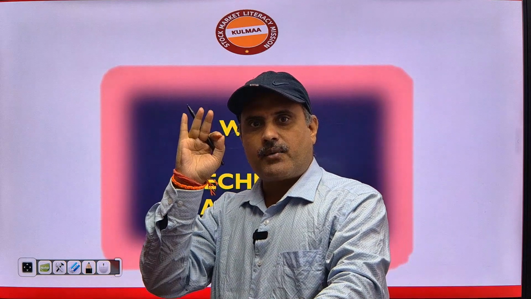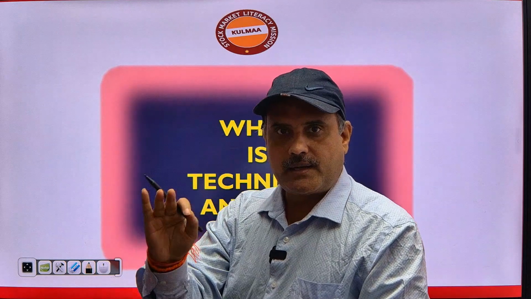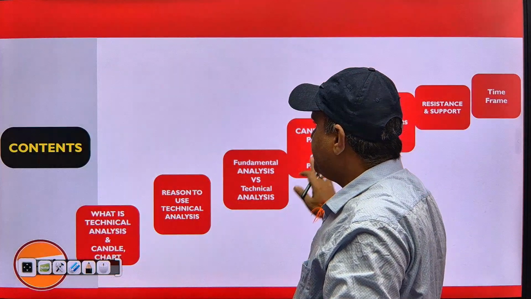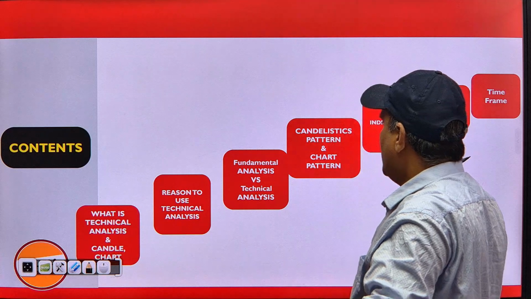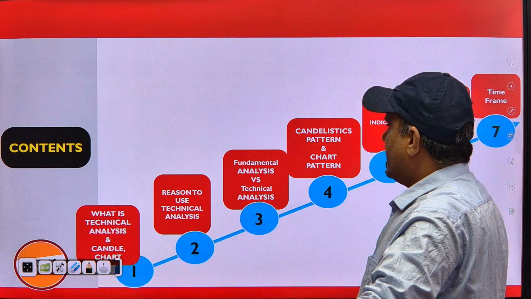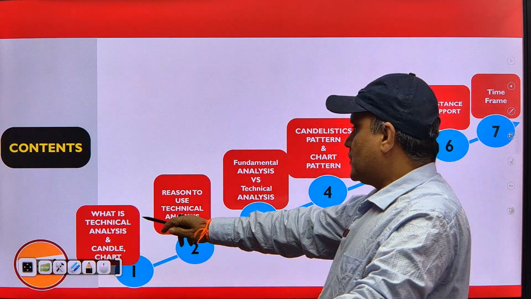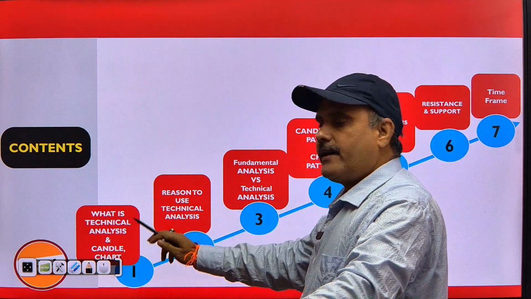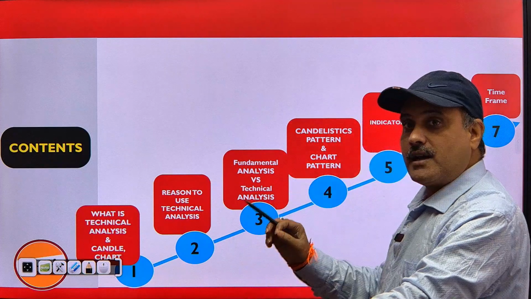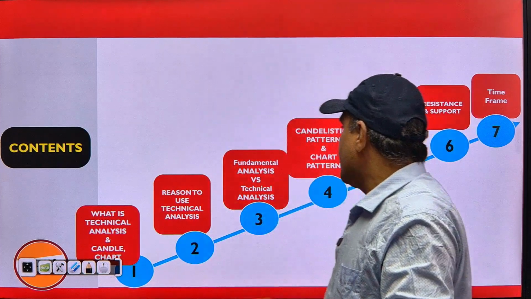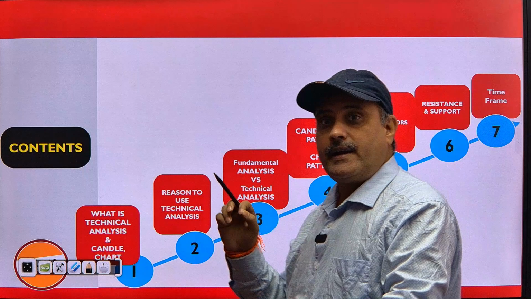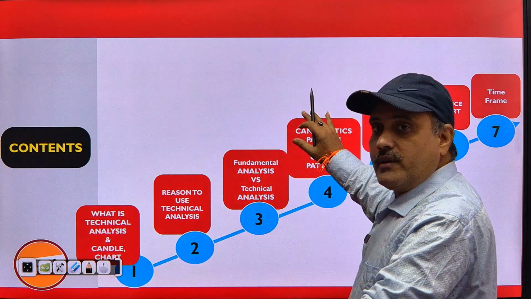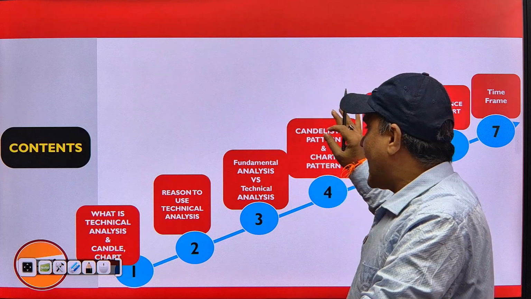We will start from the beginning. What is technical analysis? How can we work with technical analysis? In this video, there will be two parts. In the first part, we are going to understand what technical analysis is, what a candle is, what a chart is, the reason to use technical analysis, and the difference between fundamental analysis and technical analysis, and we are also going to touch on candlestick patterns.